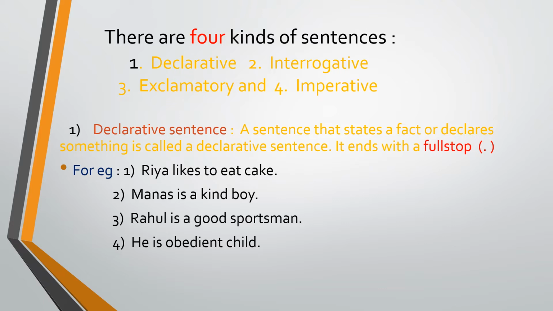See here, Riya likes to eat cake. It is a simple sentence. Regularly you speak simple sentences like that, with a full stop. It begins with a capital letter and ends with a full stop, and the sentence has a complete sense. It is known as a declarative sentence.